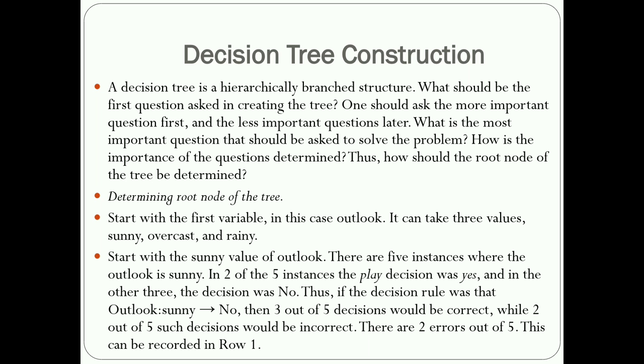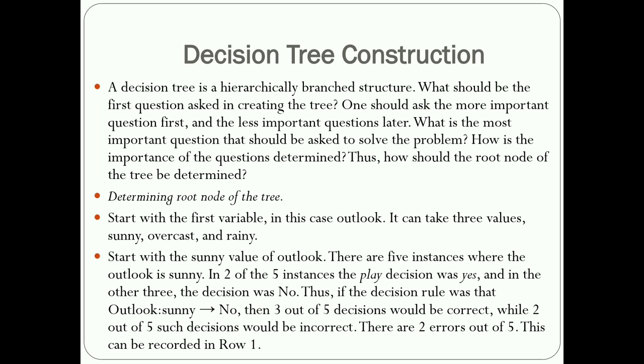It is allowed to ask one and only one question at a single time, and the most important question is asked first. If the decision tree is correct with the fewest errors, only one or two errors is okay, and it will take all the decision trees.